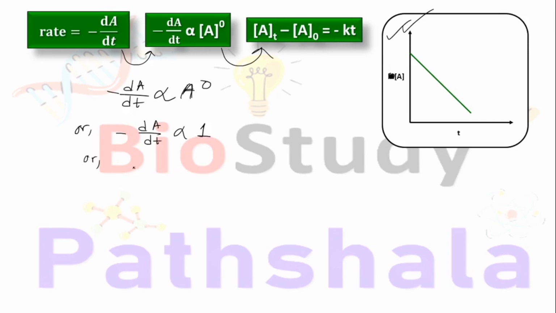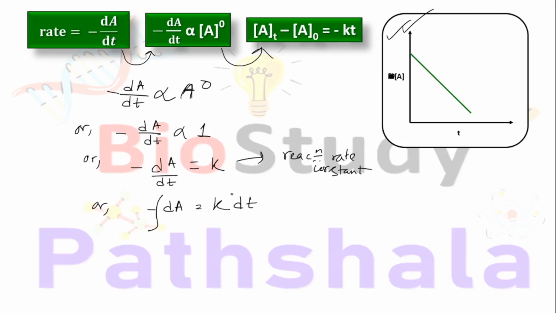That means on the right hand side it is 1. In our next step, we can write minus dA/dt equals K. Next, dA equals K dt. Here K is the reaction rate constant. Don't forget this term. Next we will operate integration on both sides.